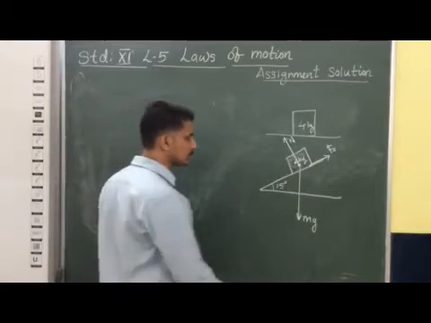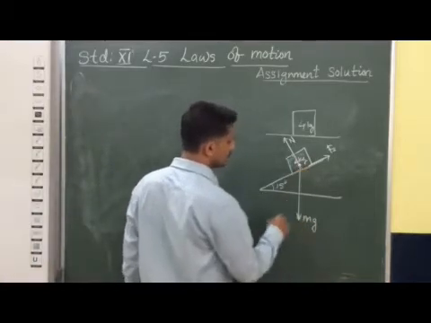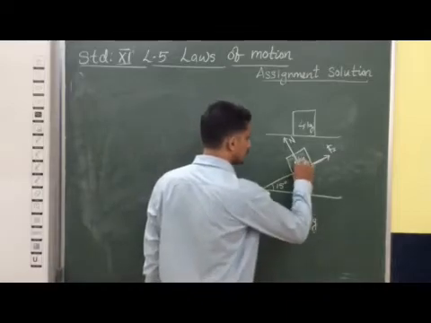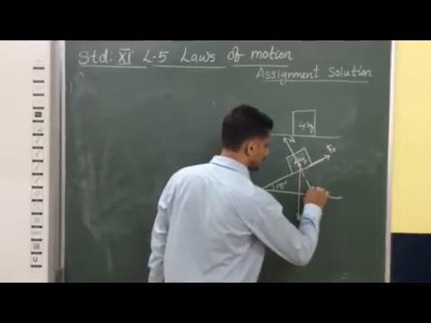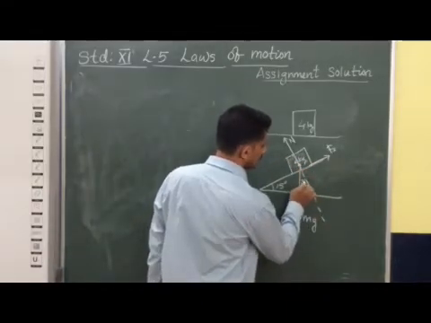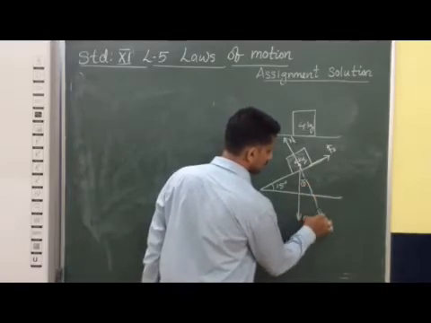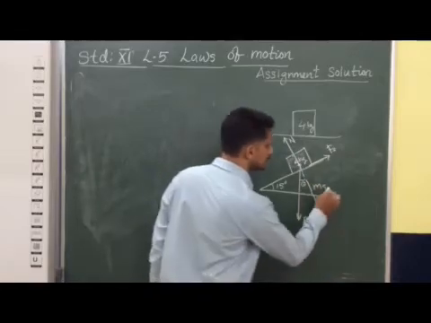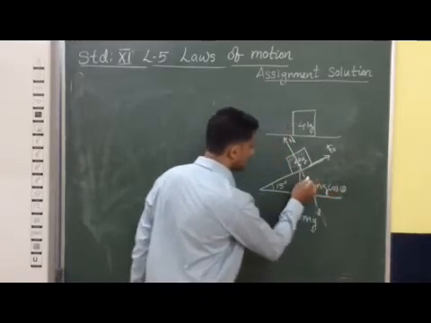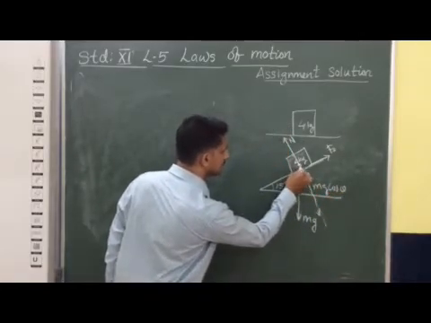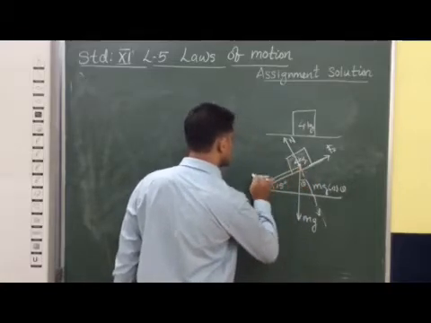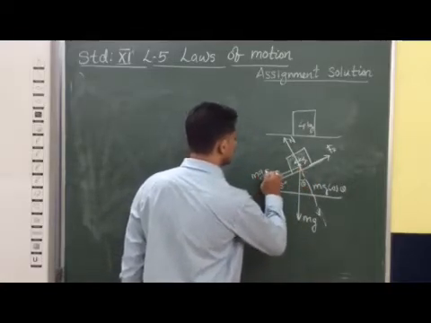Now we can resolve this mg into components. You can see that we can split this into components along this direction. This is our mg adjacent side only, so mg cos theta is coming. Along this direction, the frictional force is balancing this, so we can say that this is mg sin theta.